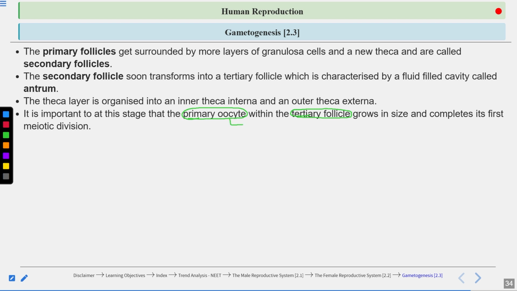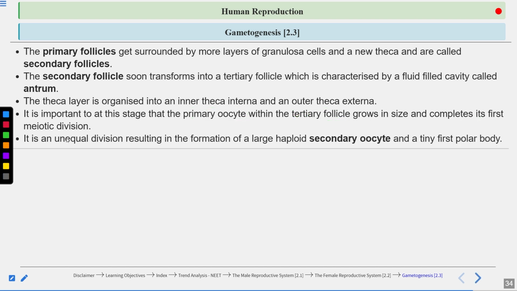The primary oocyte present in the tertiary follicle will complete its first meiotic division, and it will form the large haploid secondary oocyte and a tiny first polar body.